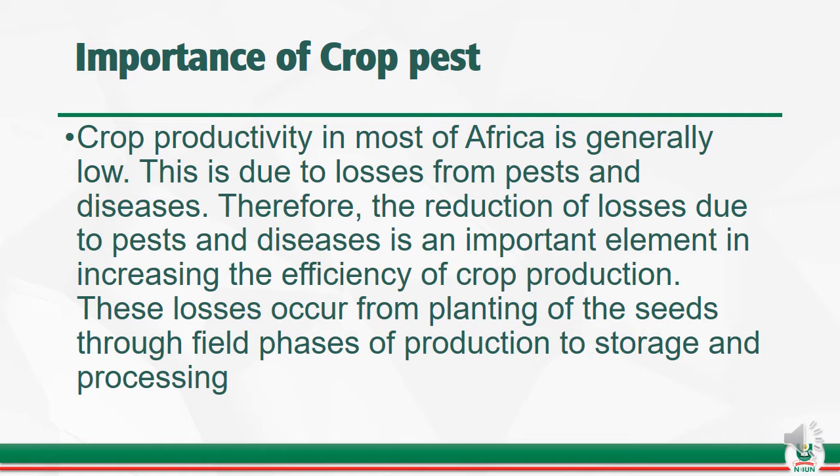Therefore, the reduction of losses due to pests and diseases is an important element in increasing the efficiency of crop production. If you want a high yield in your crop, then you have to know how to control your pests and diseases. And also, pests don't only occur on the crop, they also occur in storage. So it's important that all the stages from harvest to production, storage, processing, everything, have their different forms of pests. So they must all be controlled.